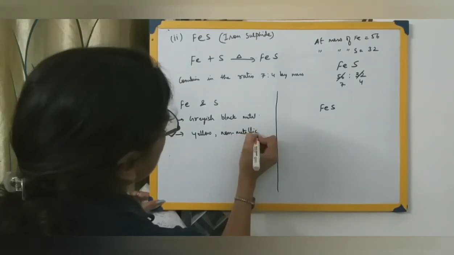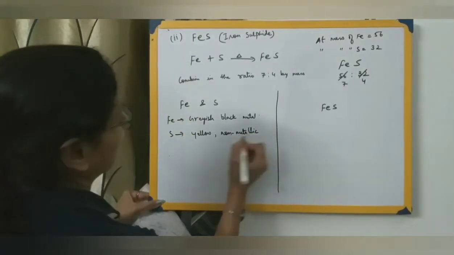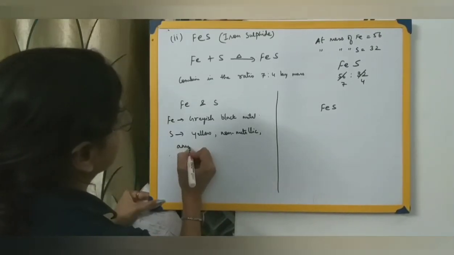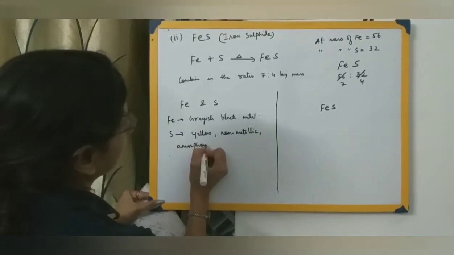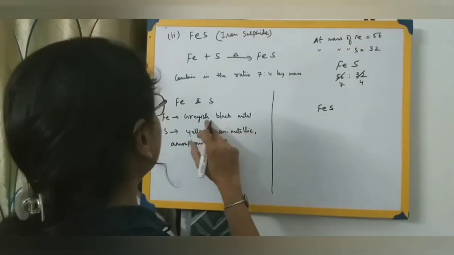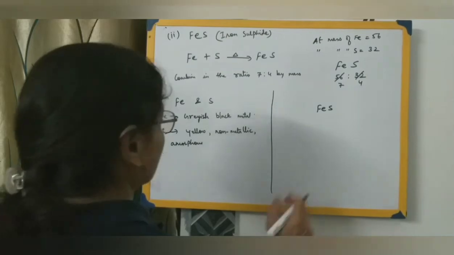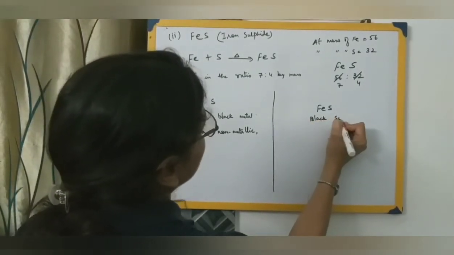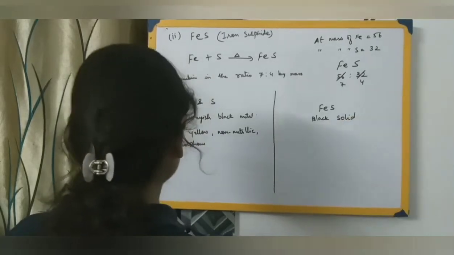At the same time, it is somewhat powdered, amorphous. So we can say it is in the powdery form, that is amorphous. Okay. Now this is a greyish black metal. What about iron sulfide? Iron sulfide is a black solid.